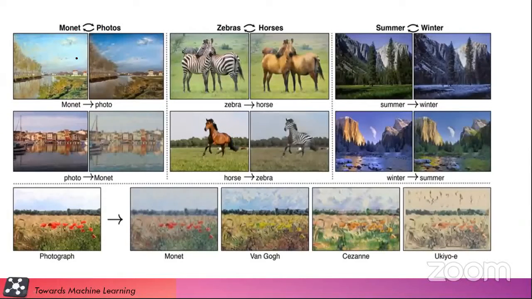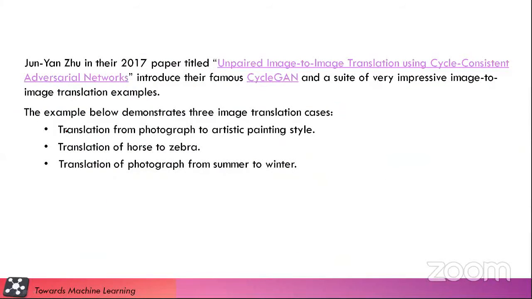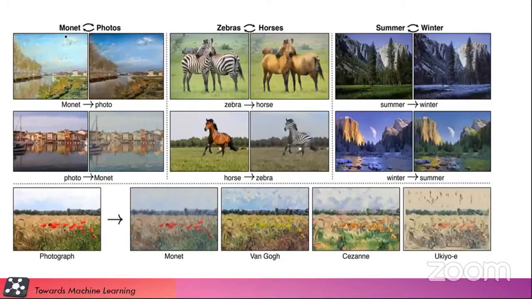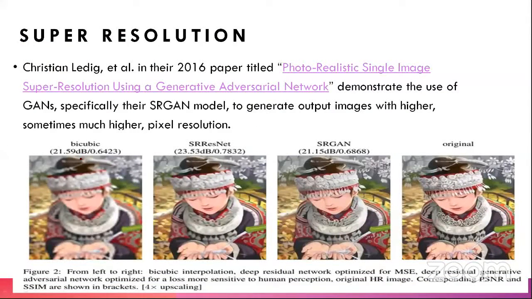So here we are. These are some other applications in which we are doing unpaired image to image translation using cycle consistent adversarial networks. In which we are converting a Monet painting into a realistic photo, zebras to horses, summer to winter, and a lot more, a photograph to drawing. So these are the coolest applications of the GANs. And basically, in industry, we will see all the industrial applications also.